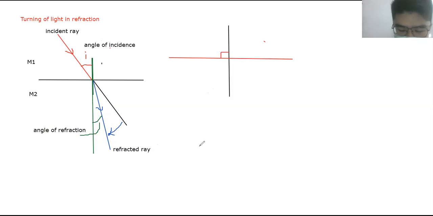Now, whenever a light ray travels at an angle to the boundary, there is a change in speed and direction. If the incident ray lies along the normal line, it will go straight down without a change in direction. Now, guys, you have to look at this. Where does the turning take place? Where does the turning happen?